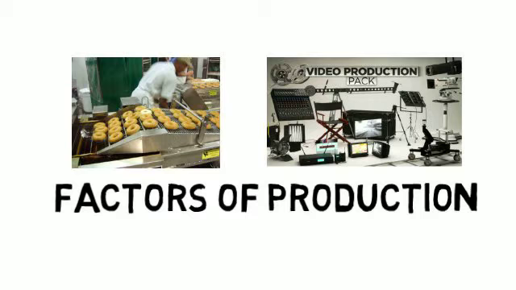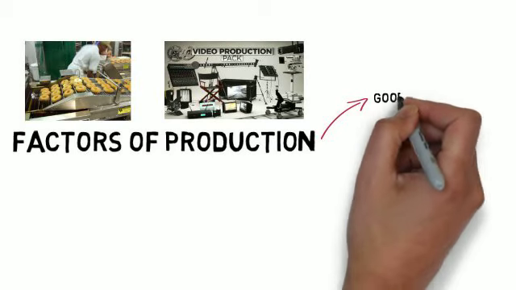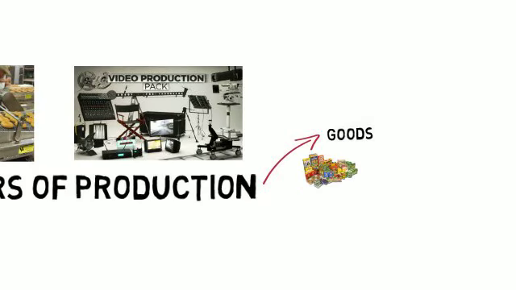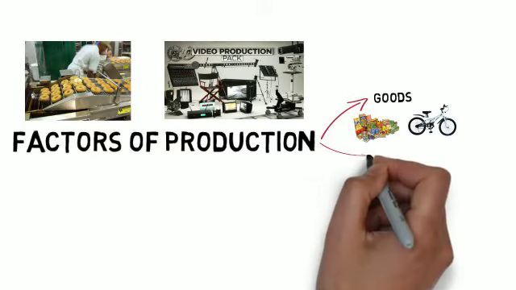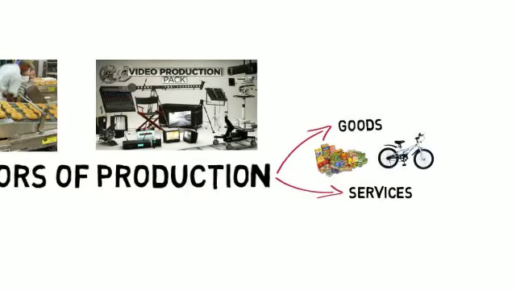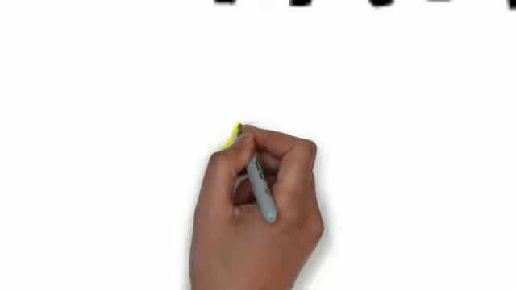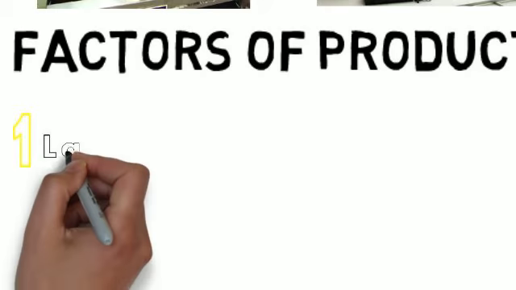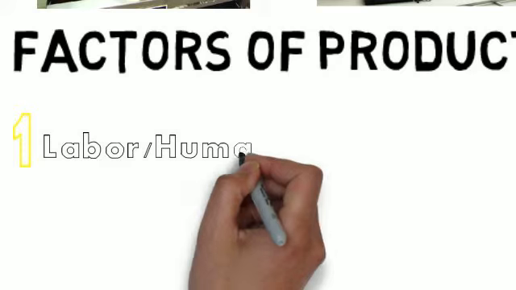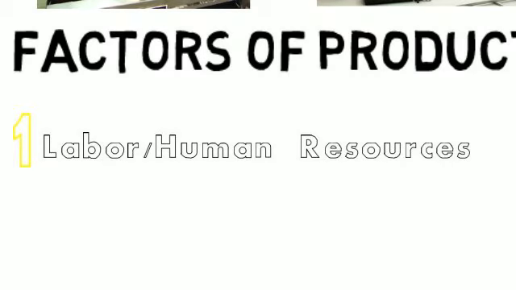What are the things that a company or individuals need to produce either goods, which is solid stuff or physical things which we can touch, or services which are related to non-tangible things which we can't really touch, but we can feel, right? So these are the factors, these are the things that we need, the basic and most important stuff that we need in order for us to produce.